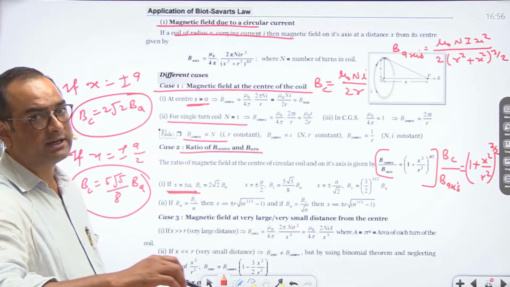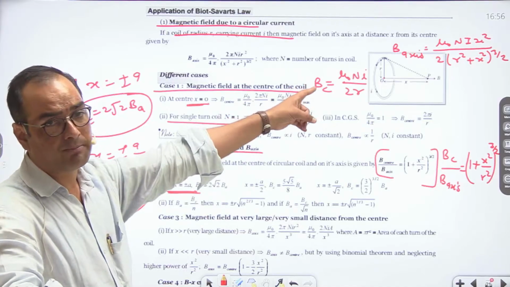So these are some standard relations which can be derived if you know the formula of B axis, the magnetic field at an axial point.